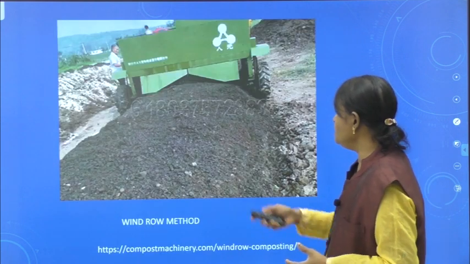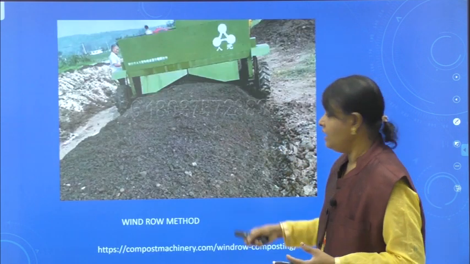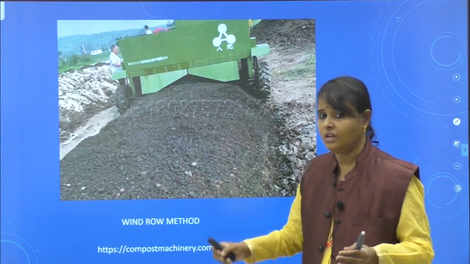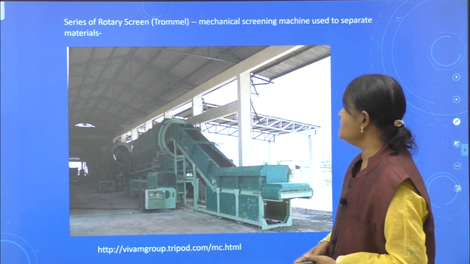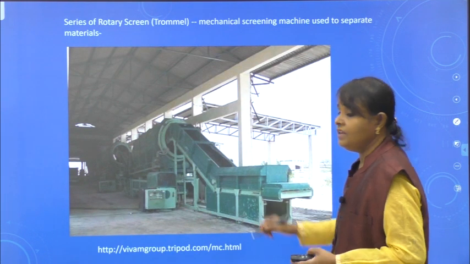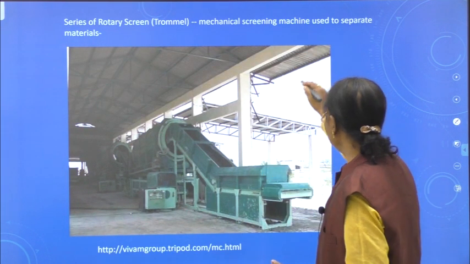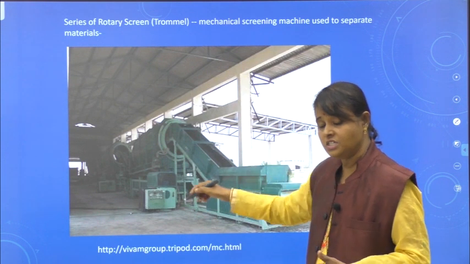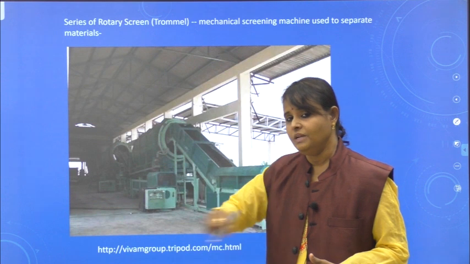See this one, windrow method. See how they are doing it. I just now told you, see how they dumped the waste in the form of piles. See, this is a series of rotary screens. We call it a trommel, a mechanical screening machine used to separate materials. This is the machine they use and they separate the materials.